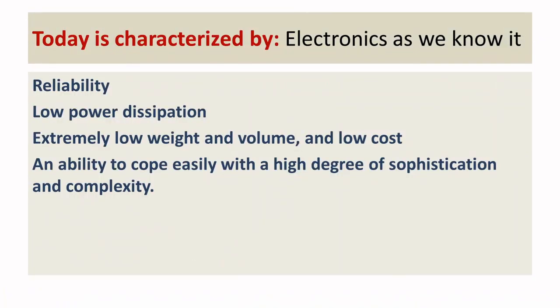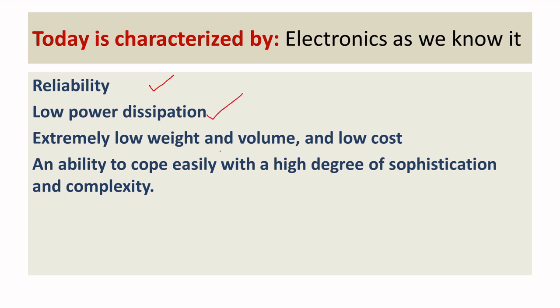Now we will go to the need for electronics: what is the expectation of the people? As an engineer, what expectation do you need to understand? If you are designing any product, it should have reliability and low power dissipation.